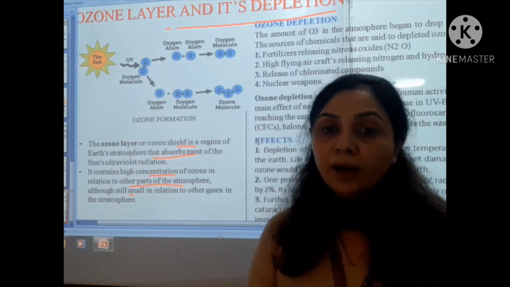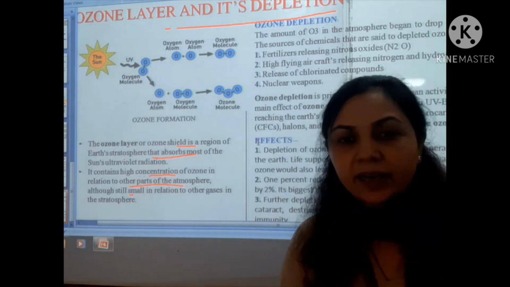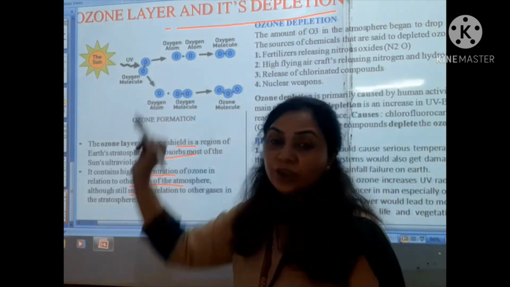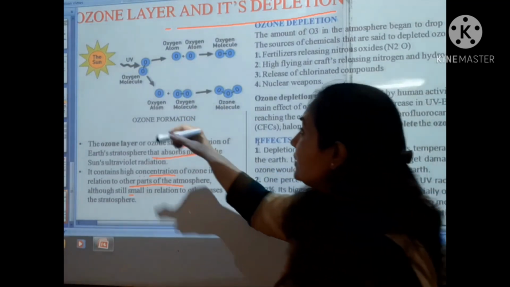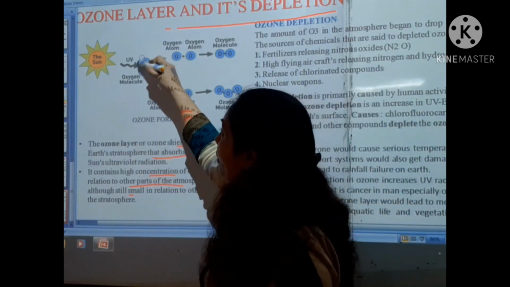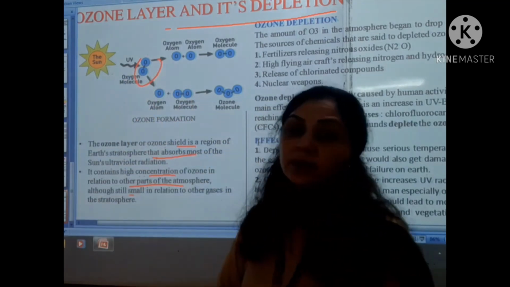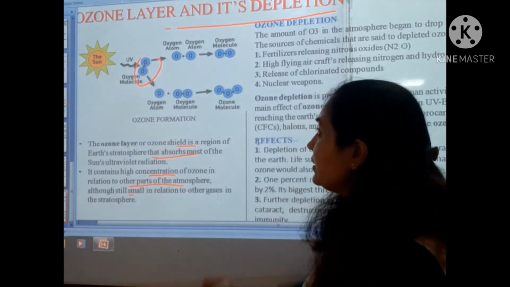Firstly, I am discussing here the formation of ozone. How will the ozone molecule be formed? Let us look at the oxygen molecule in the presence of sunlight or the UV rays of the sun.